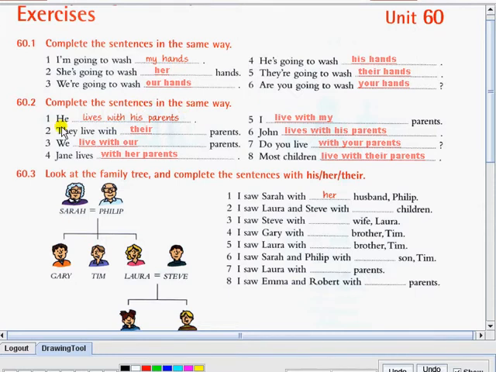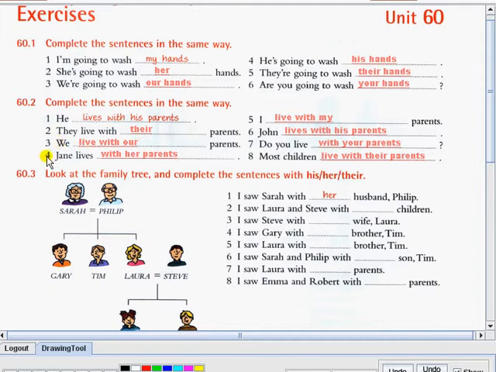For number 2, we have they live with their parents. Their is the possessive adjective for they. 3. We live with our parents. So we have the subject we, that's why we use the verb live without an s, and then we use the possessive adjective our because of the word we. 4.